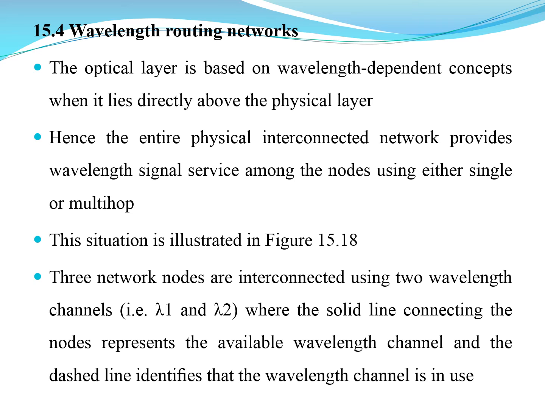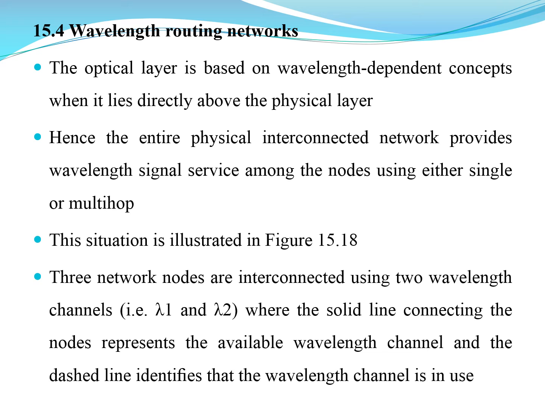Then we have the wavelength routing network. So the optical layer is wavelength dependent, where we say that it is above the physical layer, and we consider the physical interconnected network which provides the wavelength signal service among the nodes using either a single hop or multiple hops.